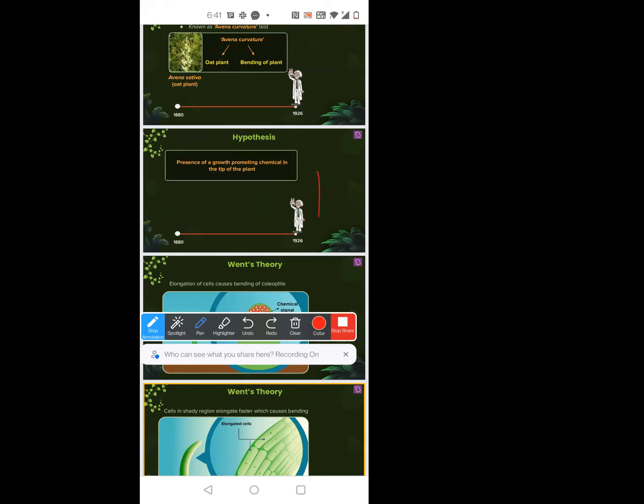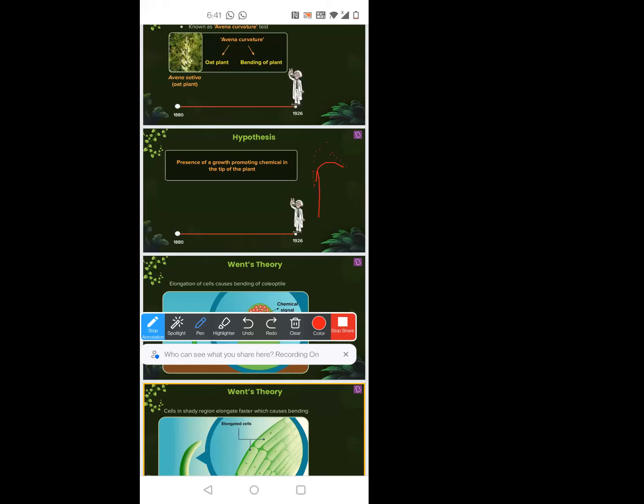So if the plant is bending towards the right hand side, that means there should be growth from the back side of it. Then only it will grow slowly. Growth will be on the left hand side, so it will bend on the right hand side. Exactly. So now you tell me, a chemical which is responsible for the growth, should it be in the back side or should it be in the front side? Back side, because left hand side is growing.